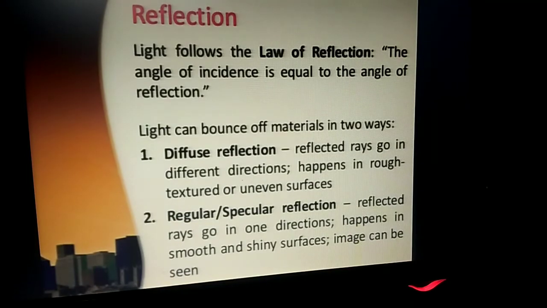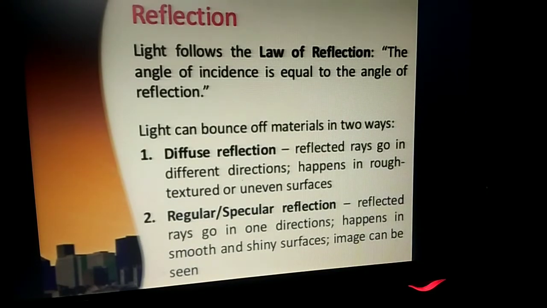If the light bounces back from a rough surface, the type of reflection that takes place is diffused reflection or irregular reflection, and the reflected rays go in different directions because of the unevenness of the reflector's surface. This enables our eyes to see clear images of objects.